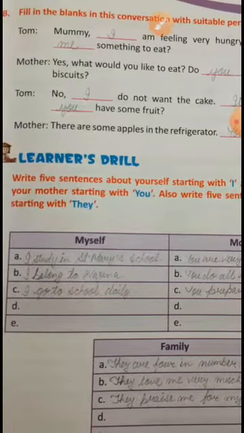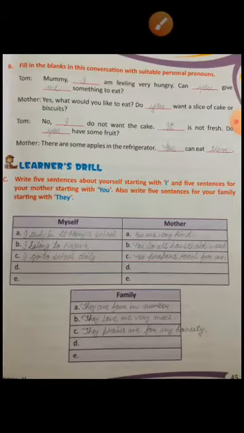And in the learner's drill, what you have to do actually: there are 5 blanks, which means 5 sentences you have to make. Just see what is mentioned here: write 5 sentences about yourself starting with I, 5 sentences for your mother starting with you, and also write 5 sentences for your family starting with they.